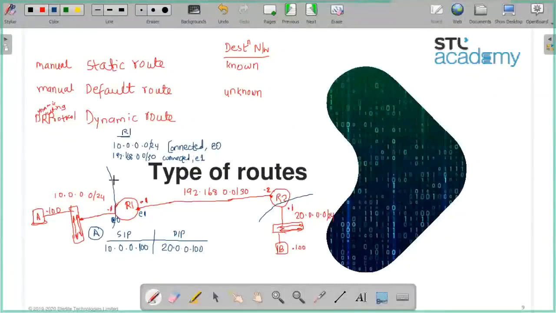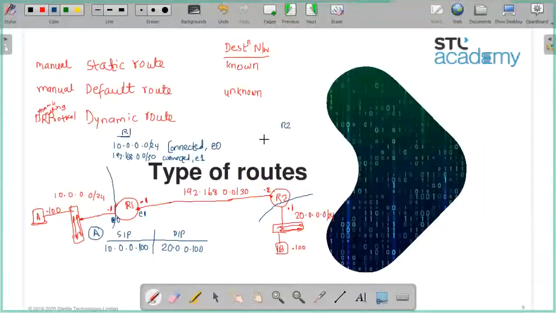How does a router make an entry? As soon as you assign an IP address to an interface. If you don't assign an IP address to any of the interfaces, it will never show. The routing table will be empty. But as soon as you assign an IP address and make that interface up, it will populate the routing table. Is that clear?